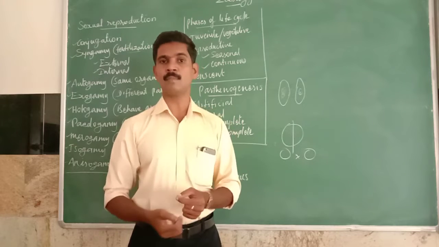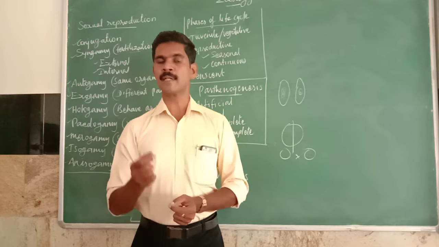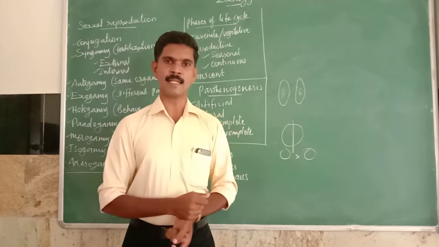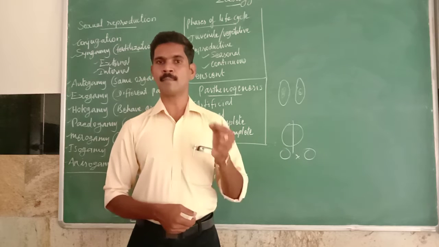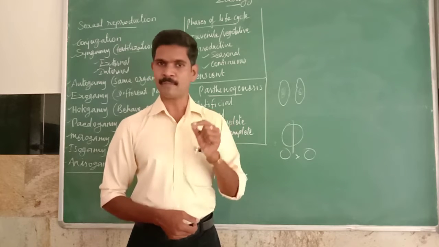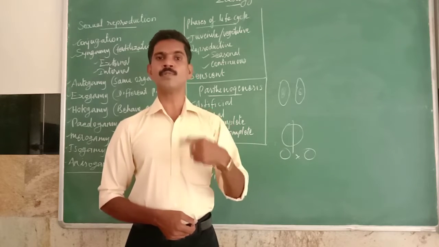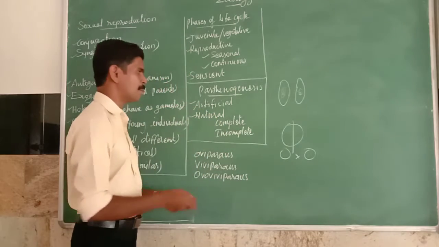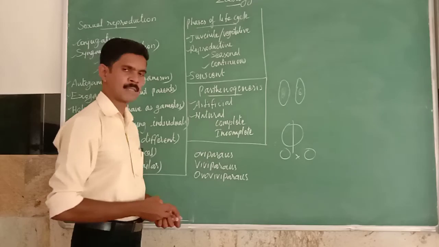So the unfertilized egg is stimulated by some chemicals or physical stimulation to develop a new organism. This type of parthenogenesis is called artificial parthenogenesis.